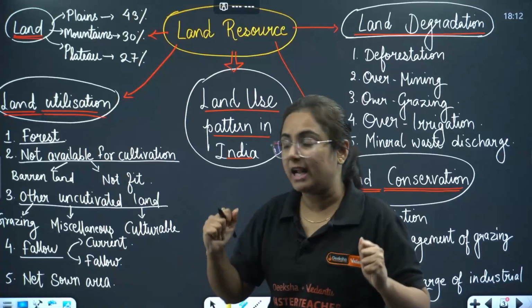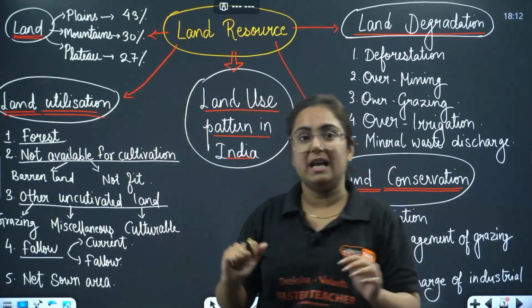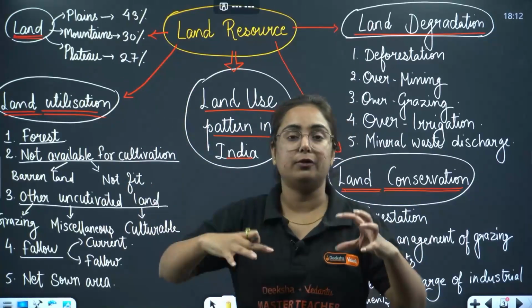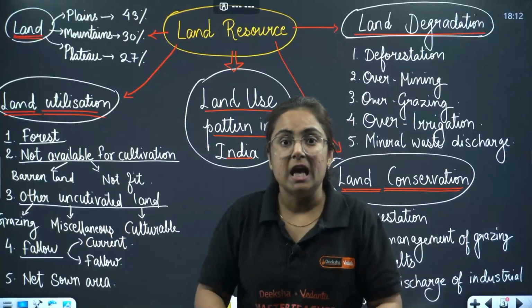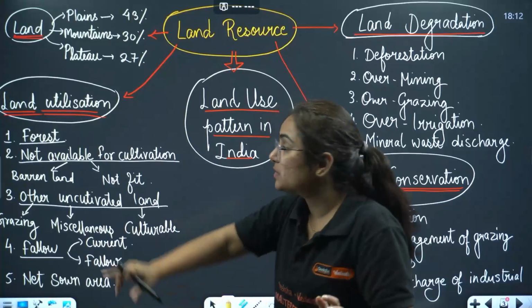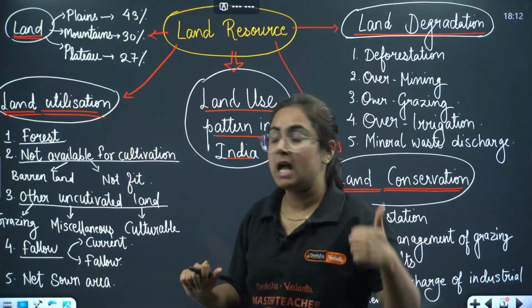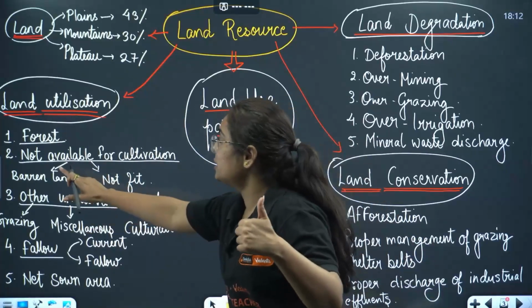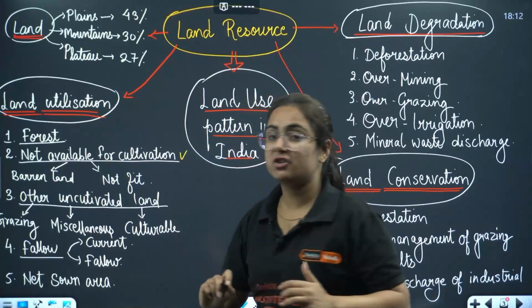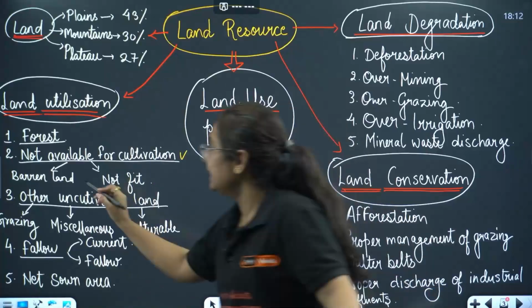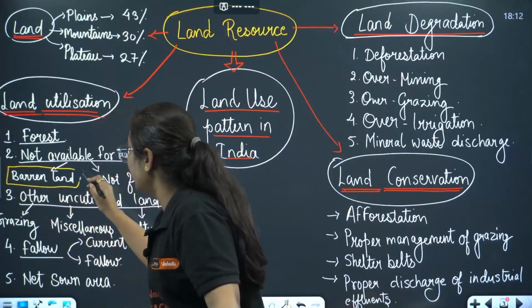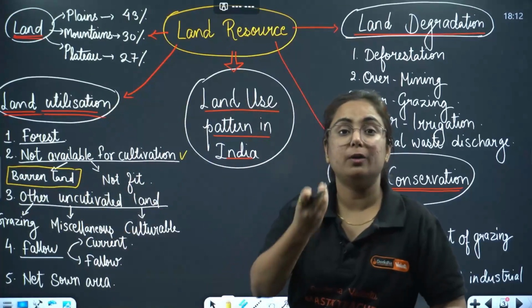We know that, right? If we talk about land utilization, in different areas different types of land are available. The majority use of land is under forested area. We know the first thing is forest area, right? The other thing is land that is not available for cultivation. Why is it not available? Either it is barren land, or it is unfit for cultivation.